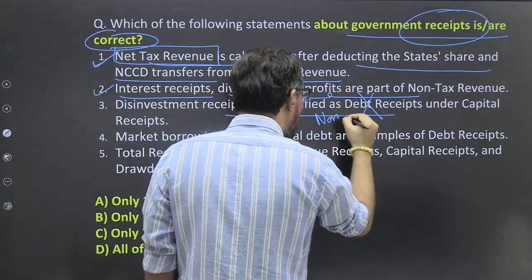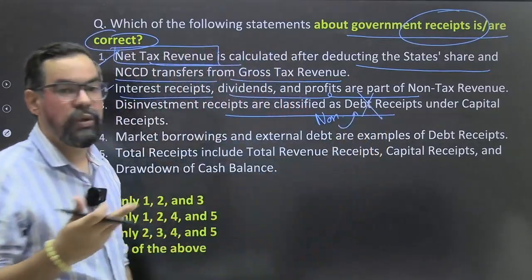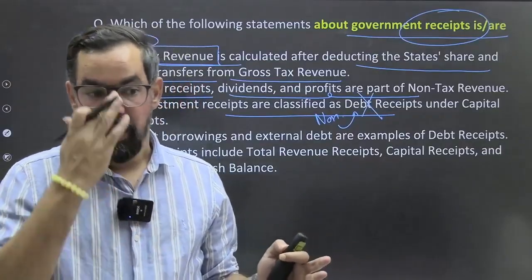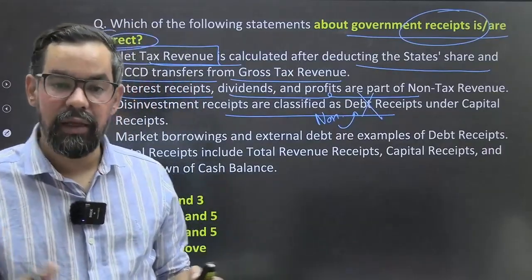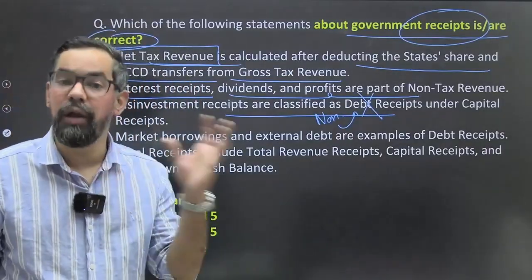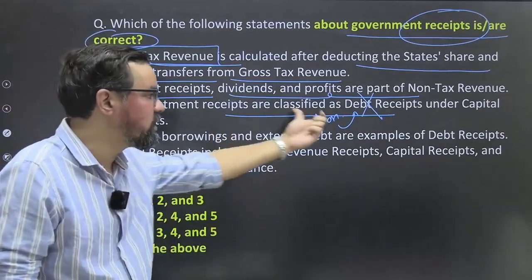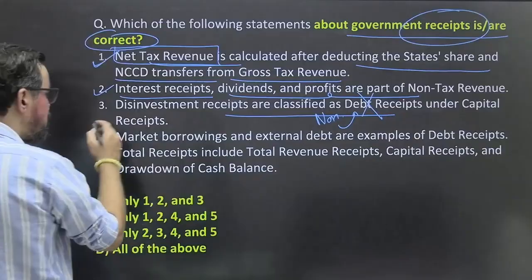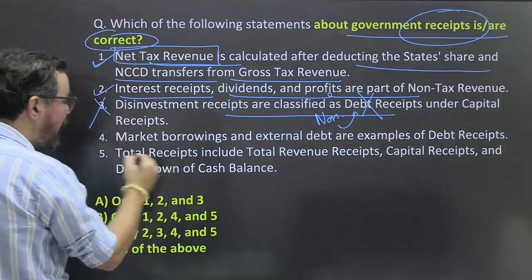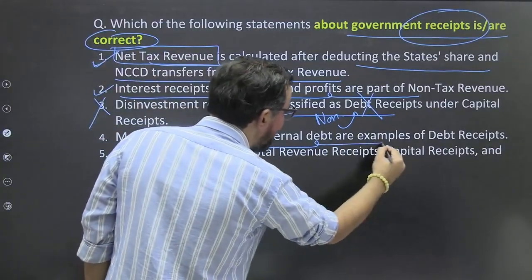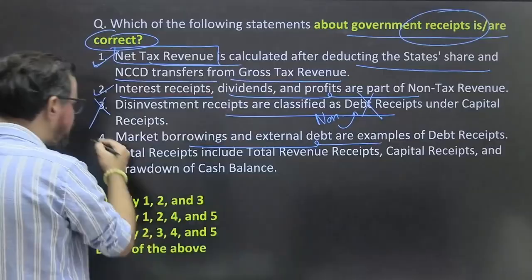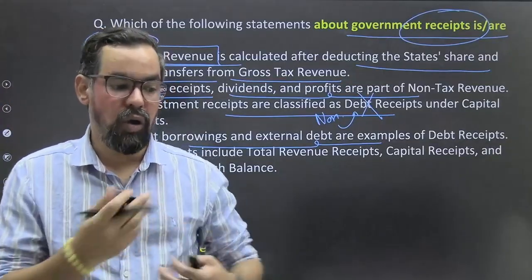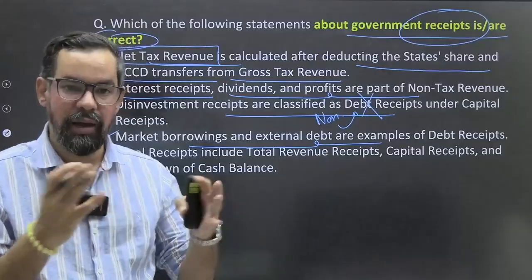Basically, in case of disinvestment, what the government is doing, they are selling stake in the public sector enterprises, right? तो जैसे उन्होंने LIC के अंदर stake sell किया, and they do not have to pay any interest on that. So that's why that is generally categorized as non-debt revenue, right? So the third statement is wrong. Market borrowings and external debt are examples of debt receipt. 100% true. So market borrowings, like the government issues some bonds in the domestic market or it can be in the international market.